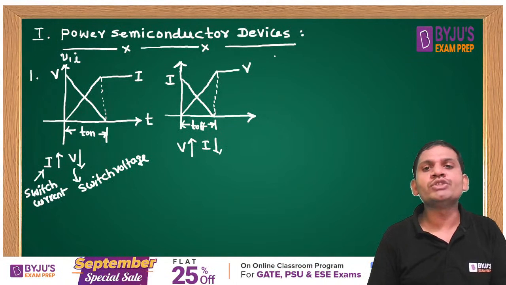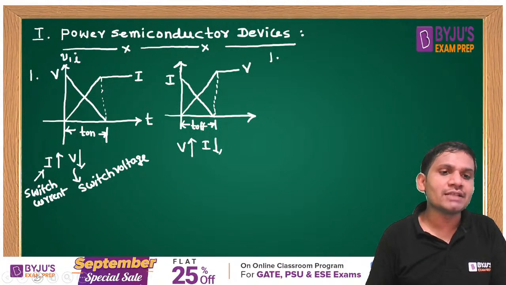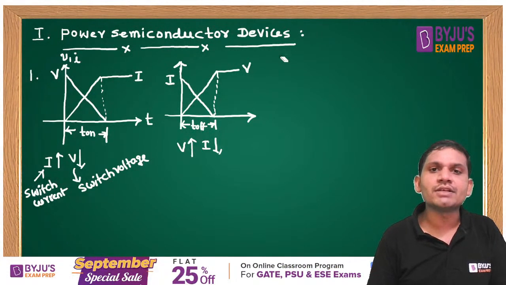Now I am asking one question, students. The first very important formula: here I am explaining the calculation of switching losses.